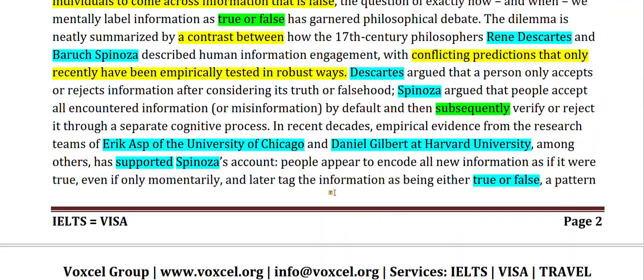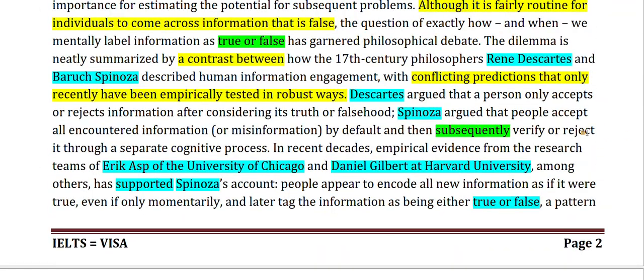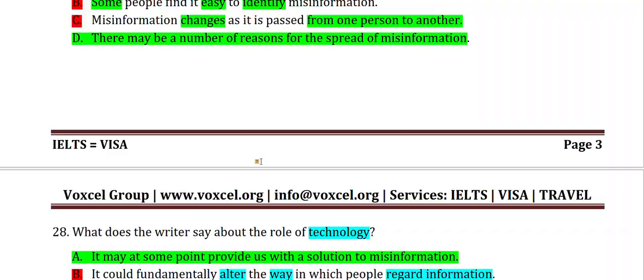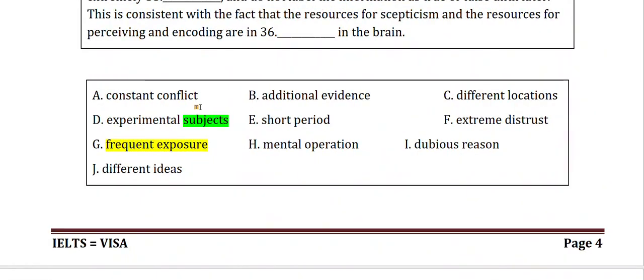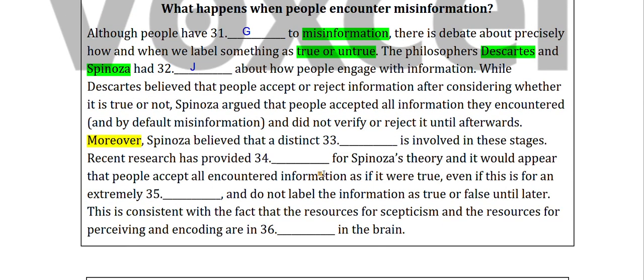Subsequently or moreover, Spinoza believed that a distinct dash is involved. Spinoza argued that people subsequently verify or reject it through a separate, which just means distinct or different, cognitive process. So a cognitive process is involved. You can pause the video and try to understand which is the best word for this. Cognitive is just related to the mind, and for mind the best is mental operation. So for 33 our best bet is option H.